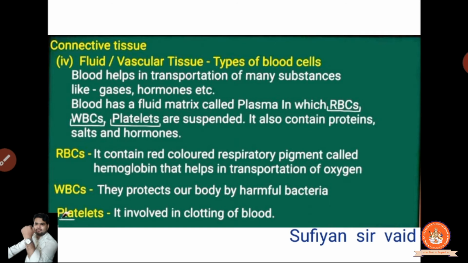So what is RBC? It contains red colored respiratory pigments. Respiratory simply means oxygen, and pigment means color. The red color pigment it carries is known as what? It is hemoglobin. With the hemoglobin, the color of our blood is red. If there is no hemoglobin, there is no red color. The red color comes because of hemoglobin, which helps in the transportation of oxygen.